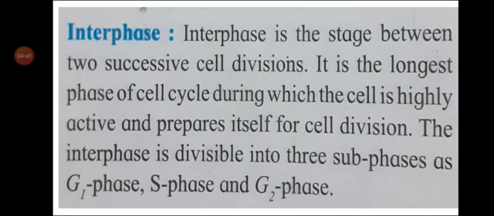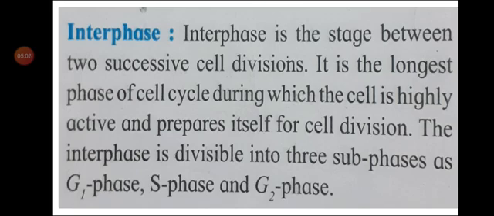Initially, this phase was not recognized in earlier stages. It was believed to be a dumb stage. But later on it was recognized that the cells are highly active and prepare themselves for cell division during this phase, hence the name interphase, active phase, preparatory phase.